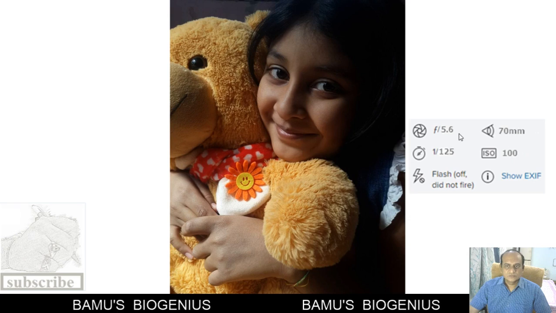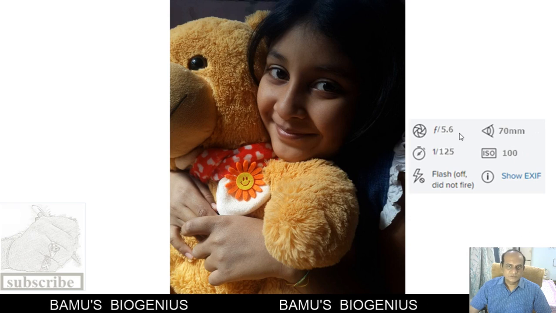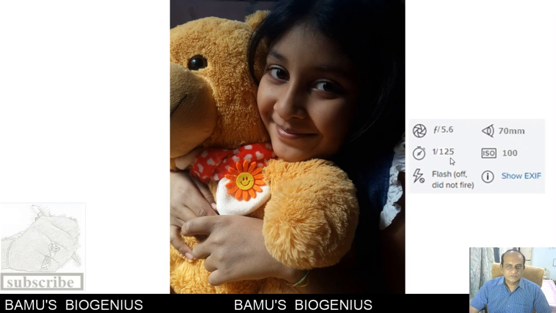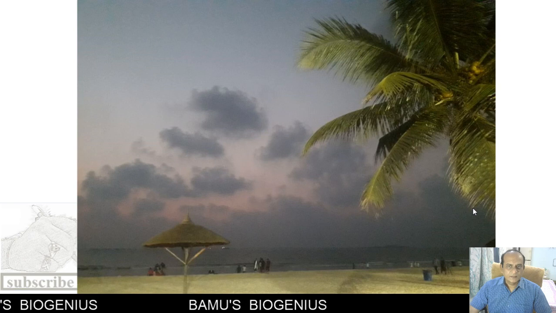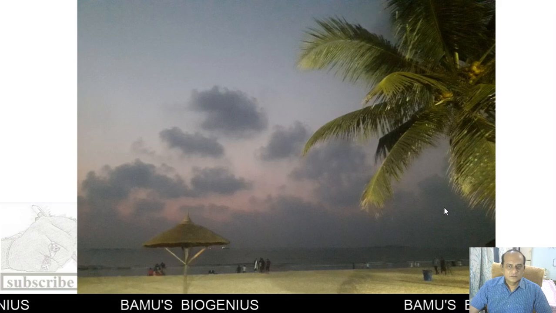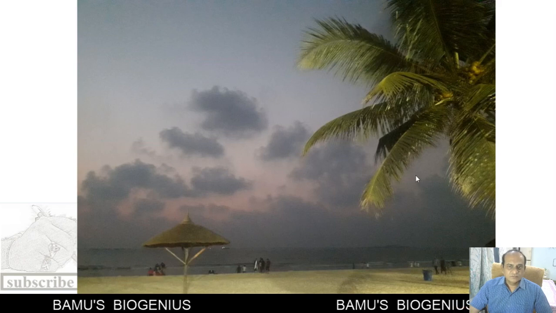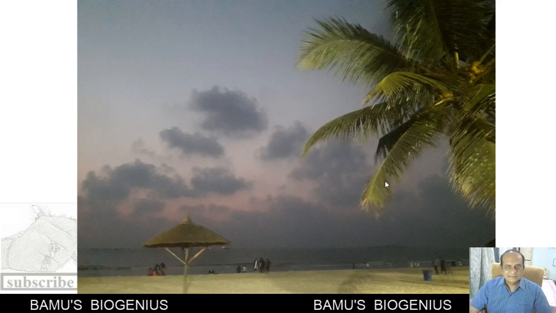Here also, let's see, the f-stop is 5.6, the shutter speed is 1 upon 125, the ISO is 100. So these are some of the photographs. You can see here, when we increase the ISO, the quality of a photograph decreases.